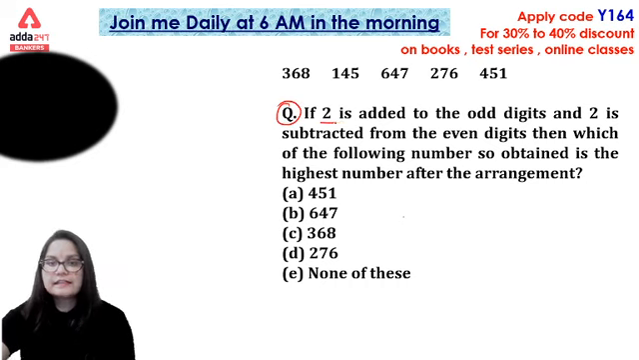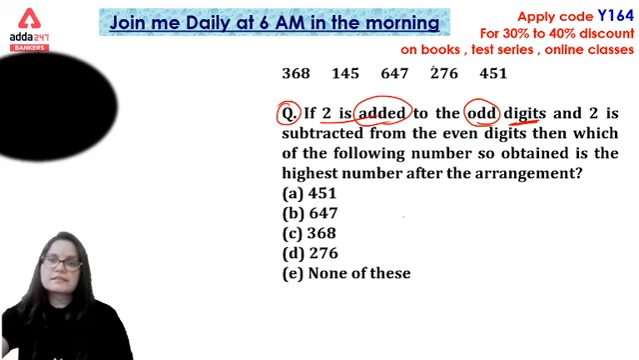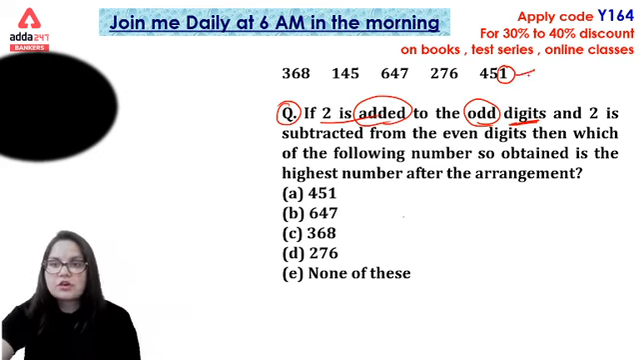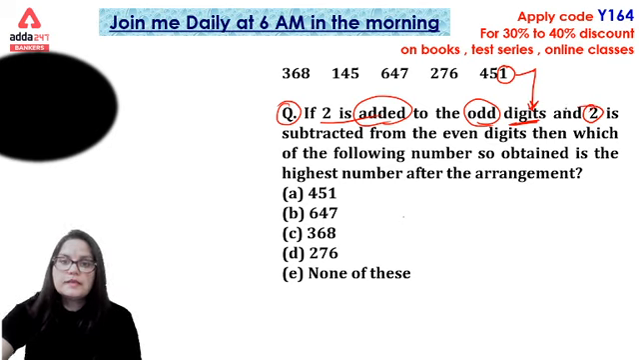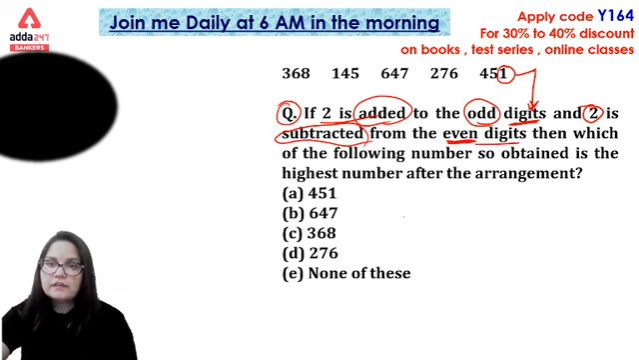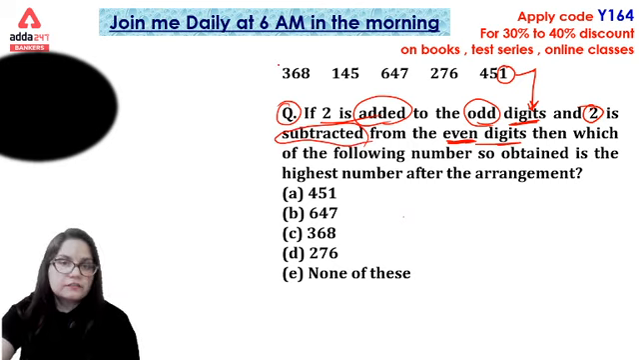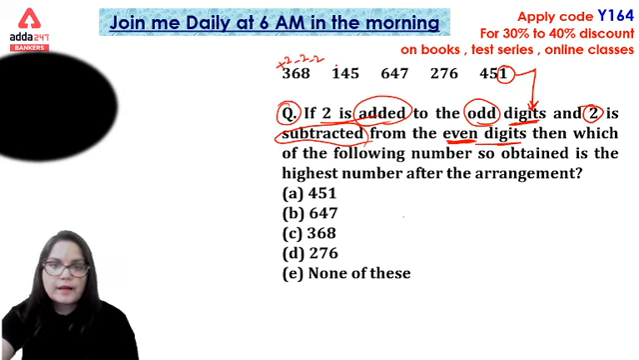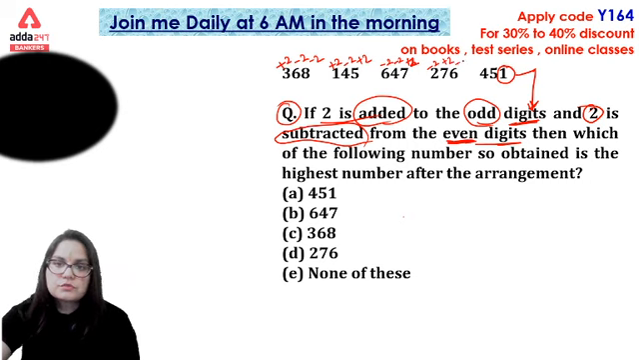In this question, it is saying that 2 is added to all the odd digits. The odd digits are 1, 4, 5, 1. And 2 is subtracted from all even digits. So here 3 is an odd digit, so we add 2. Then minus 2, minus 2, plus 2, minus 2, plus 2, minus 2, minus 2, plus 2. Here is your minus 2, plus 2, minus 2, minus 2, plus 2 and plus 2.